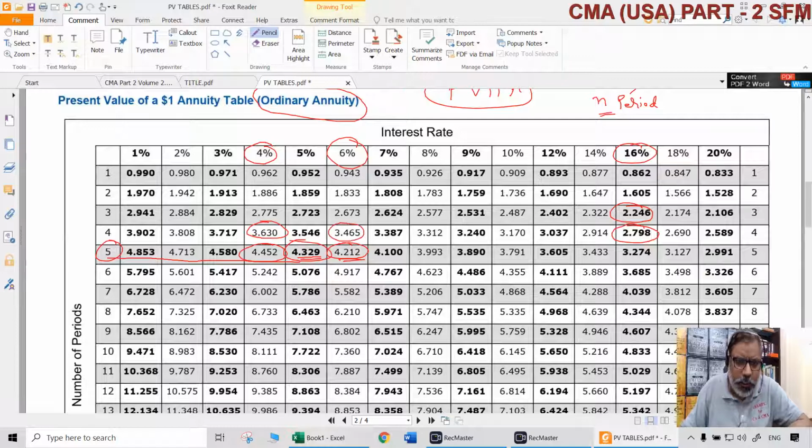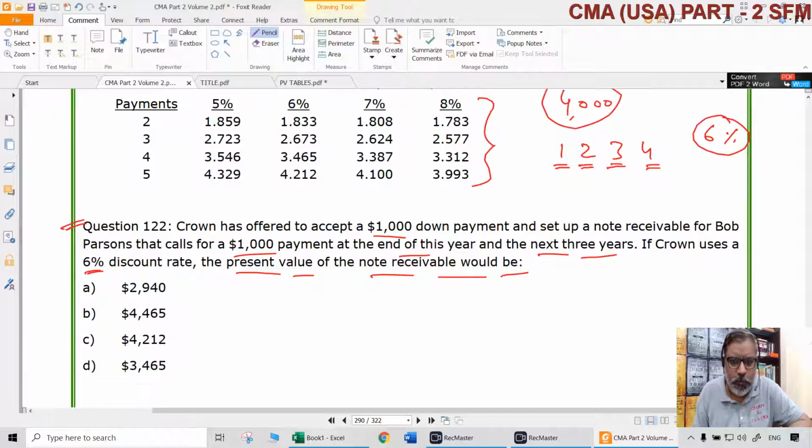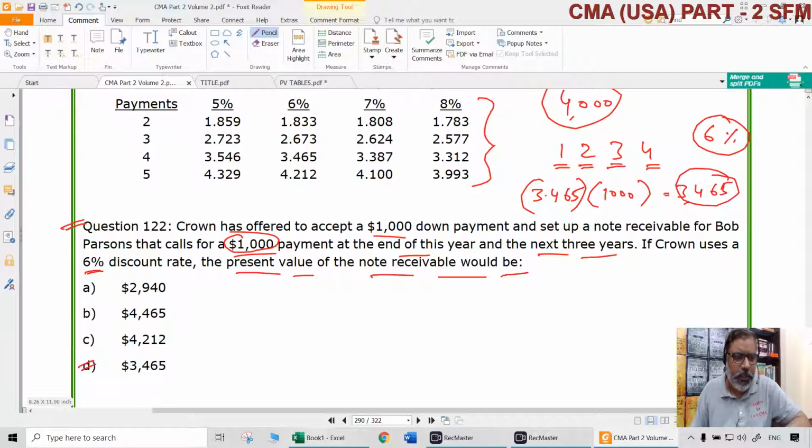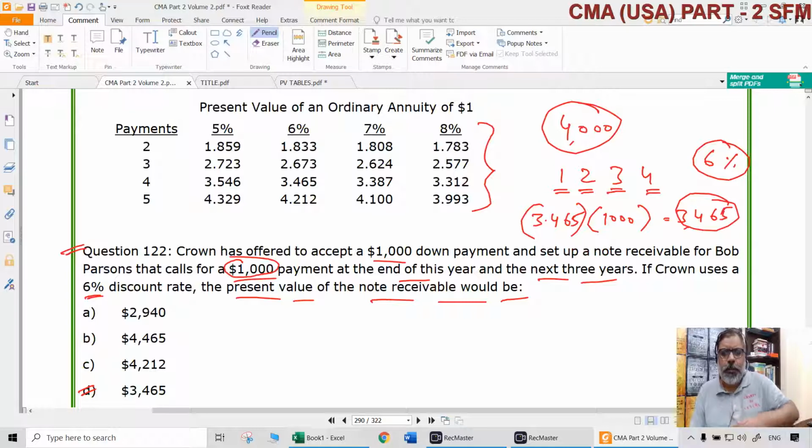That is 3.465. So simple. That is a point here to be noted. 3.465 multiplied with how much is the periodical amount? 1000. So how much is going to be the present value of that? $3465. So the correct answer obviously will be D. Direct question. That is the application of PVIF-A.